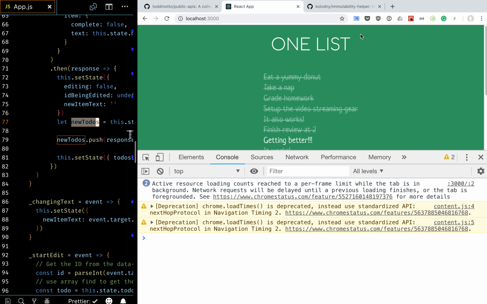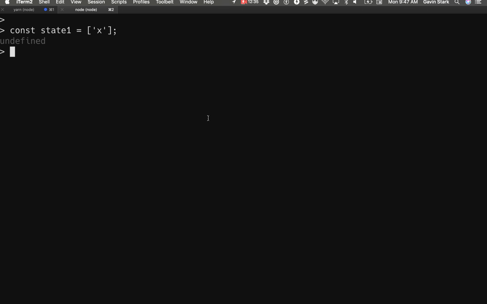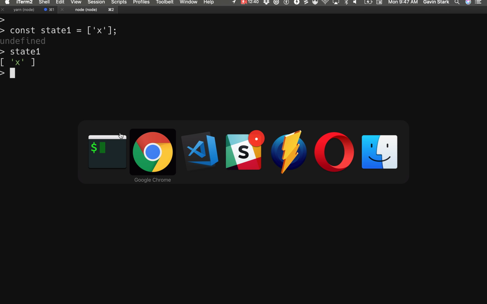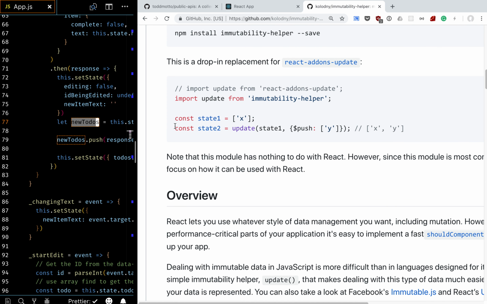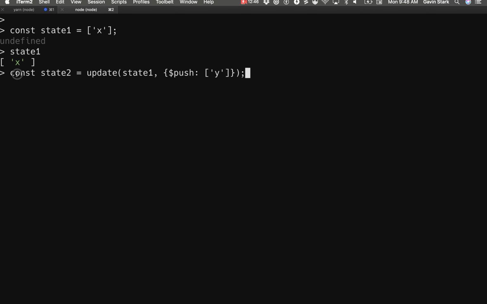Now in my console I have this, right? So let's make state1 be an array that has x. And then let's copy this line and break it down. So we're making a new variable. It's going to be the result of updating state1 by doing this. Let's put some spaces in here, right?